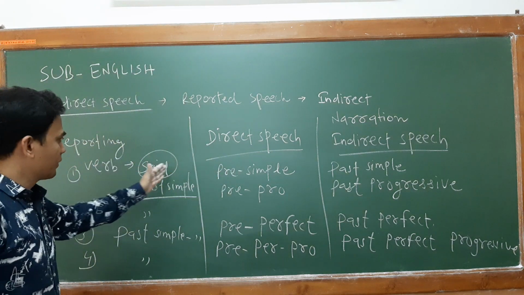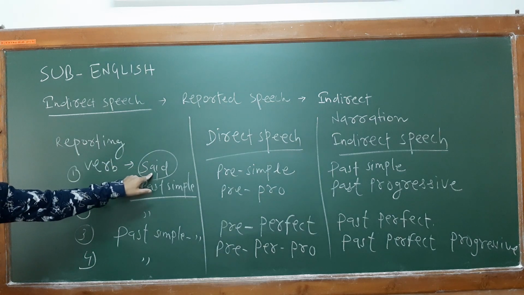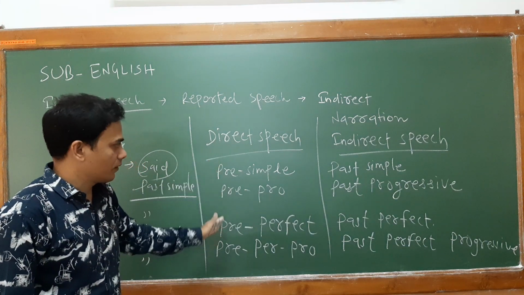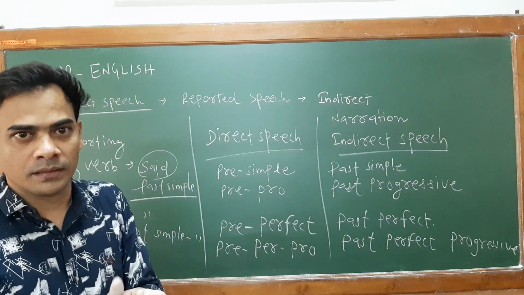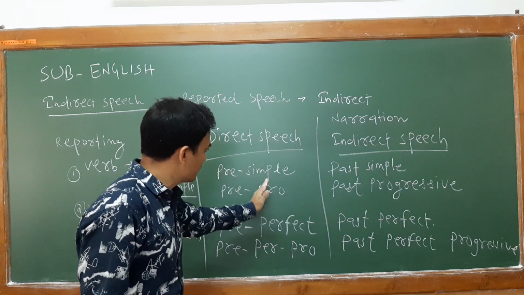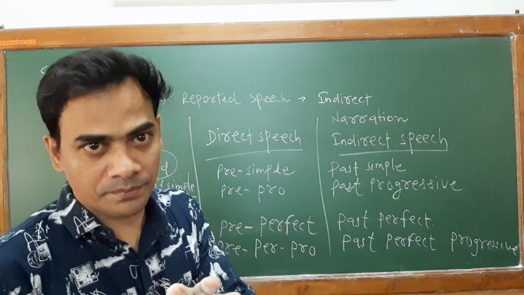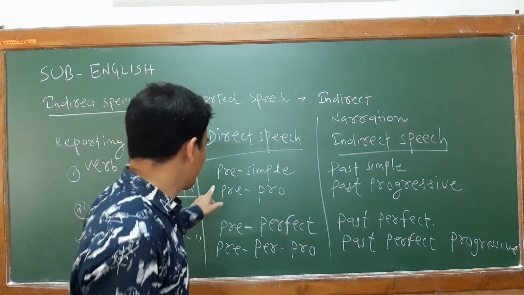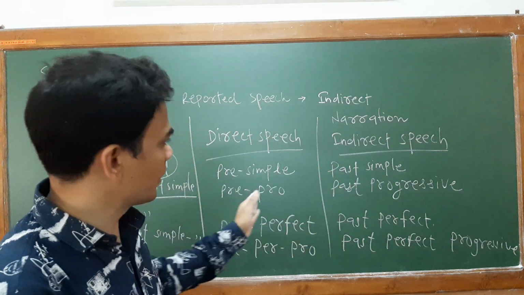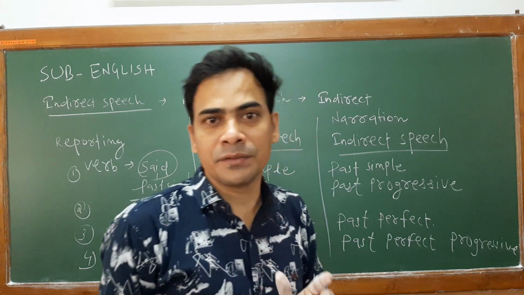So look at the variation here. In your reporting column, if you find simple past like said, then all the present tense forms in direct speech change into past tense forms. Is it clear? I am not changing the form, whether simple, progressive, perfect or perfect progressive. Rather, I am simply changing the tense: present tense into past tense. The form remains as it is in indirect speech also. Progressive and perfect do not change. Only the tense is changed.